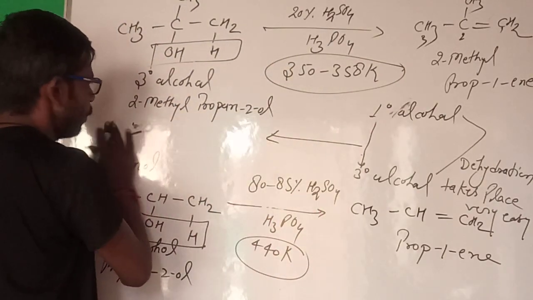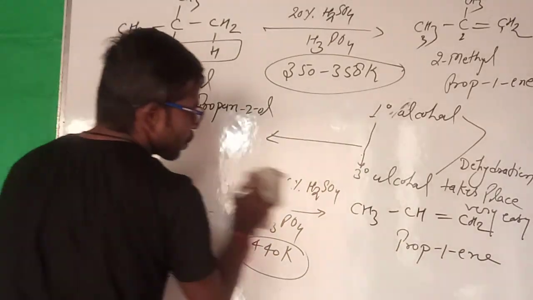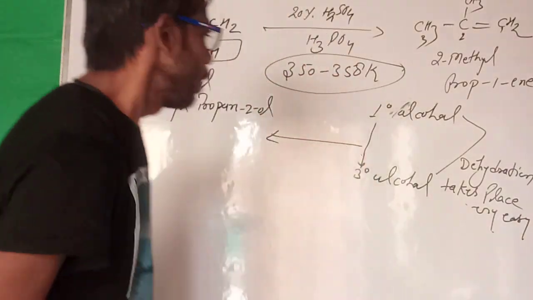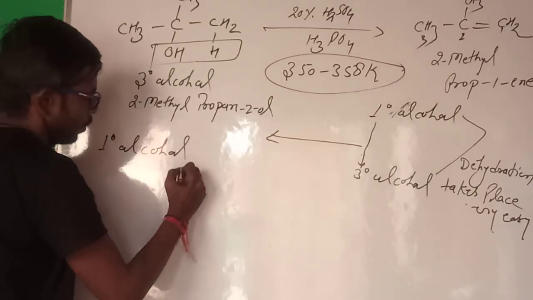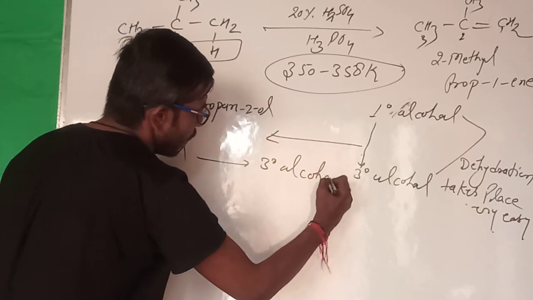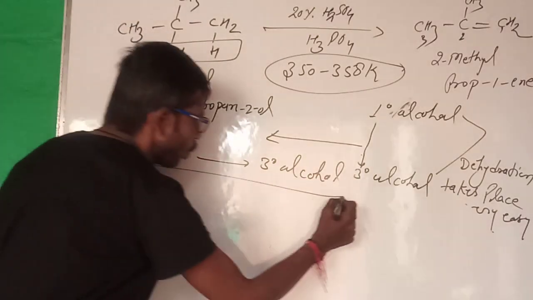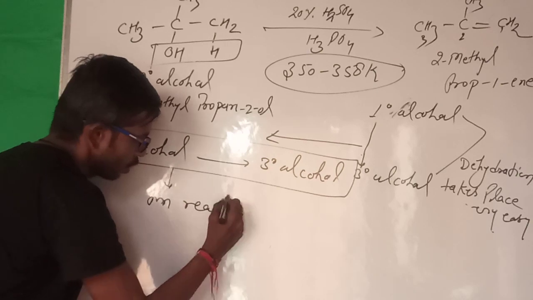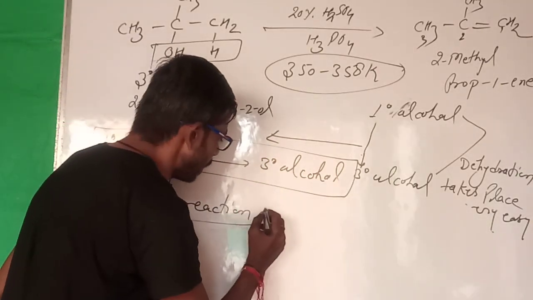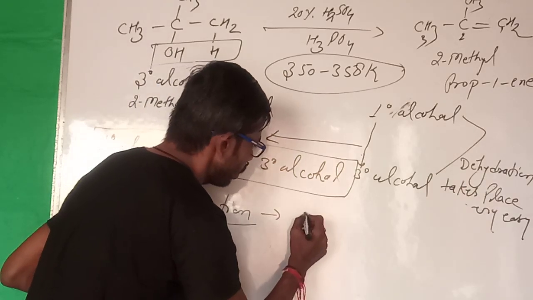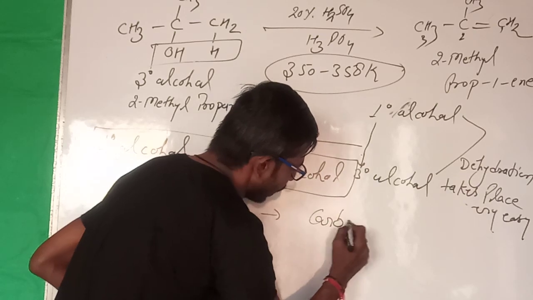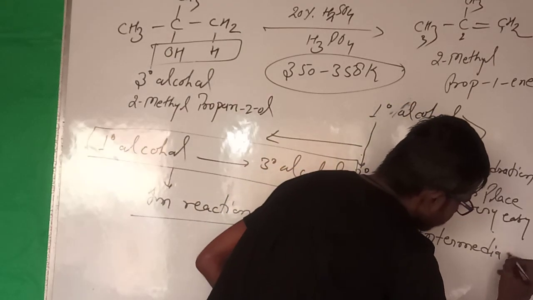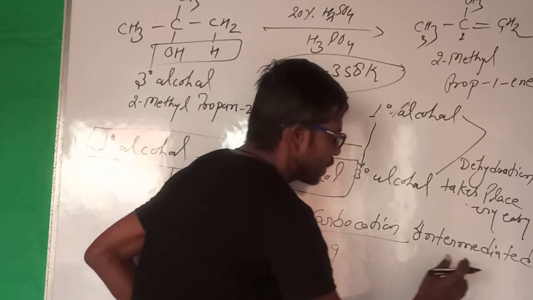if we go from 1 degree alcohol to 3 degree alcohol, in the reaction a carbocation intermediate is generated.